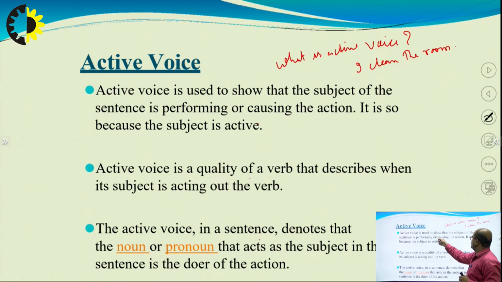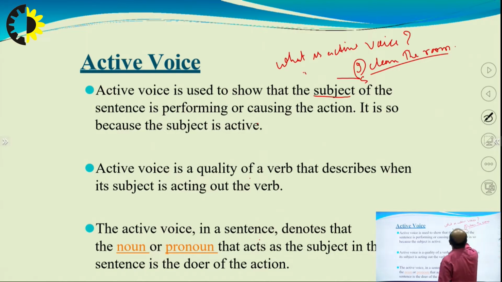Active voice is used to show that the subject of the sentence is performing or causing the action. The focus is on the subject, which is performing the action. It is so because the subject is active. Here the subject I is in active form.